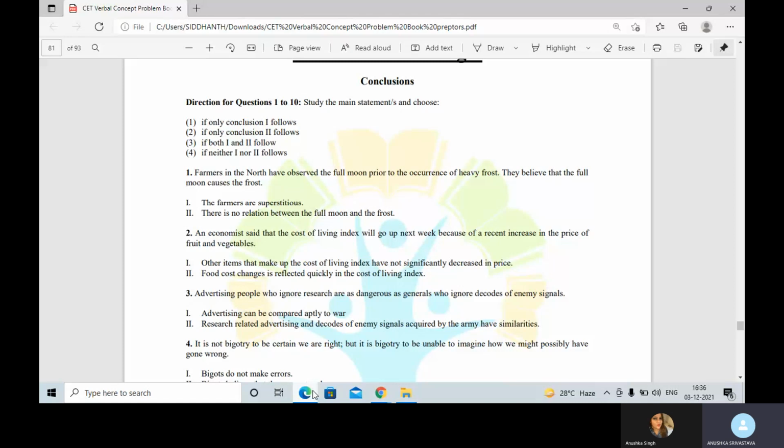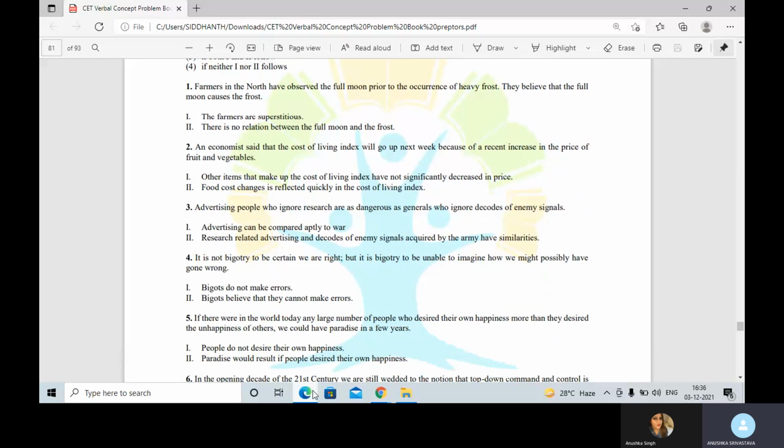Because if it is going up because of one factor, fruit and vegetables, we can safely conclude that other items, which are shelter and clothing, have not gone down significantly, which means majorly, in price. And since it is going to go up next week because of a recent increase, we can safely conclude the second one also, that food cost changes are reflected quickly in the cost of living index, as fruit and vegetables are nothing but food. So my answer for the second one becomes 3, both 1 and 2.